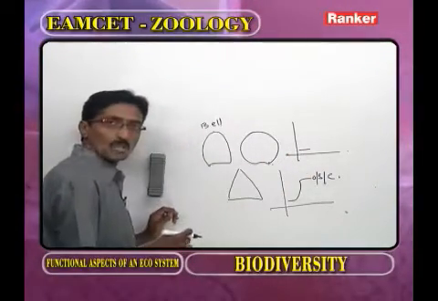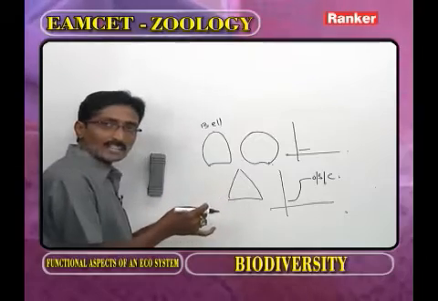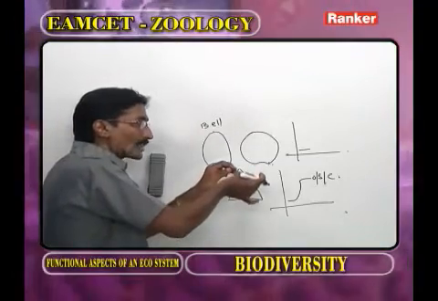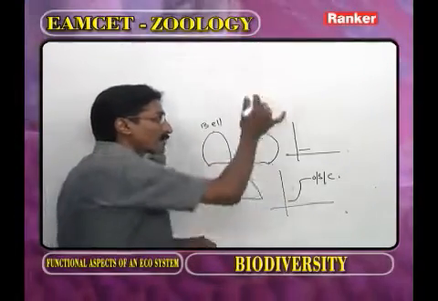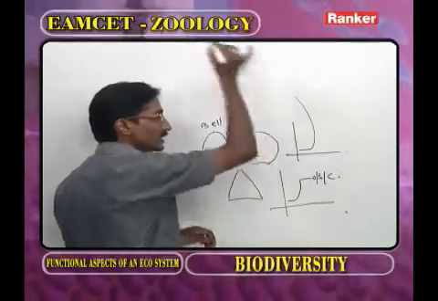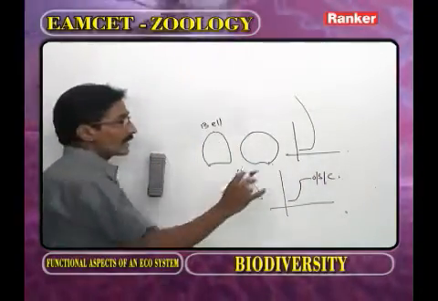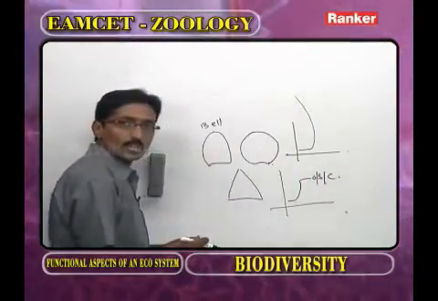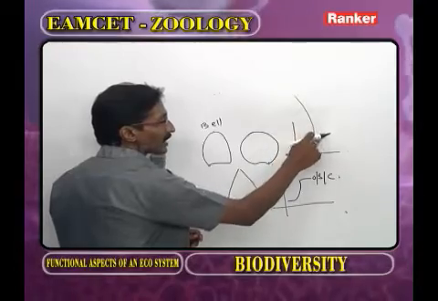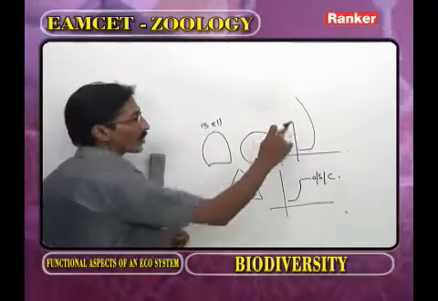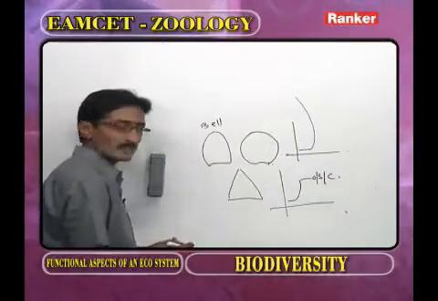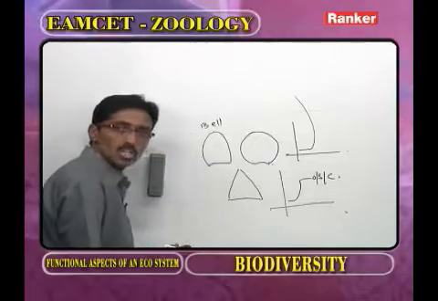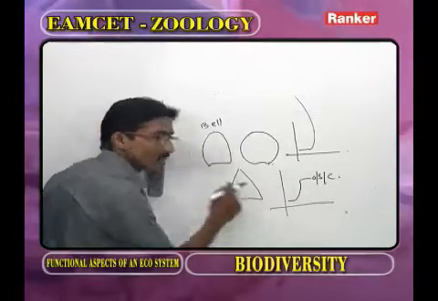In the J-shaped growth curve, whenever conditions are favorable, the population increases at maximum growth in a straight line, that is J shape. In the J-shaped growth curve, the population does not depend on density, so it is called density independent. In the S-shaped growth curve, the population depends on density.